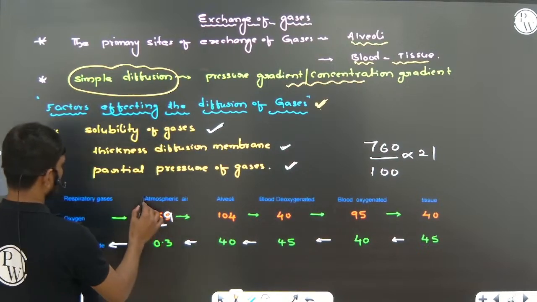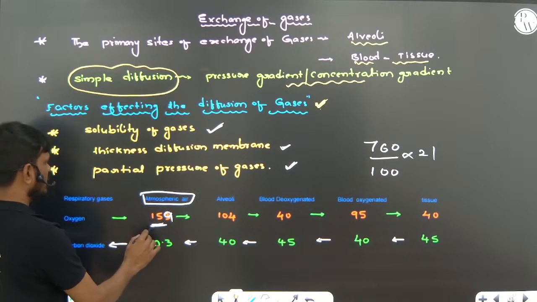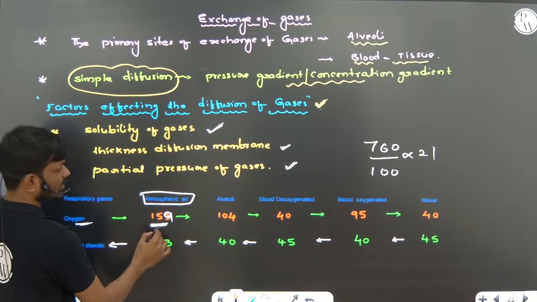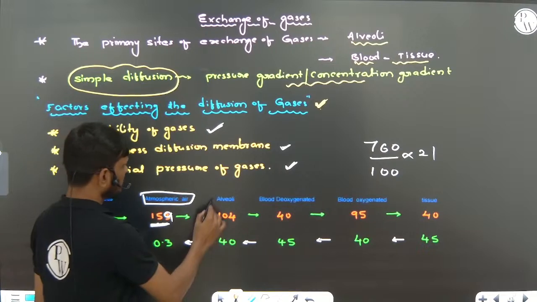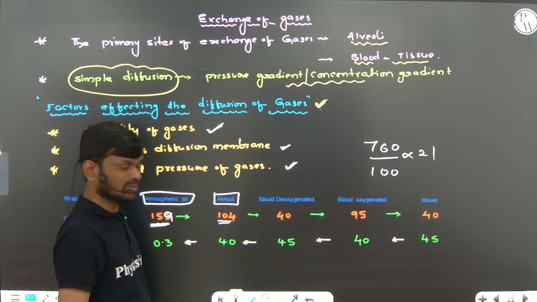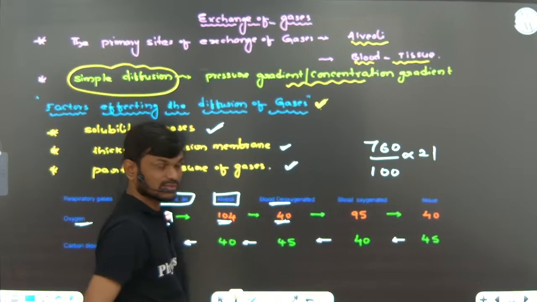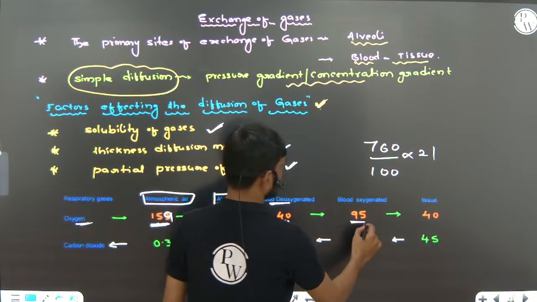You can see these are the partial pressures at different sites in the body. The partial pressure of oxygen in atmospheric air is 159 mmHg. Alveoli, 104 mmHg. Deoxygenated blood, 40 mmHg. Oxygenated blood, 95 mmHg.